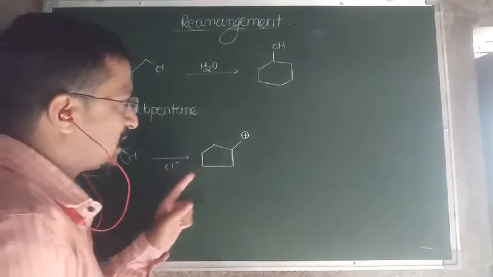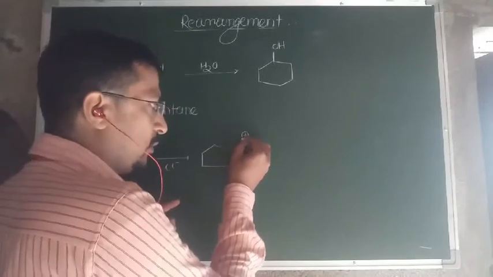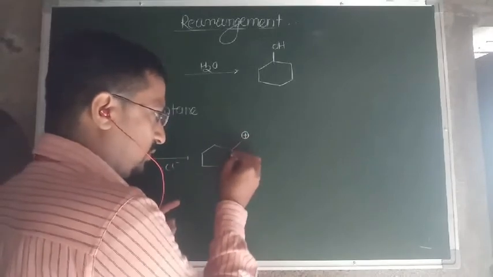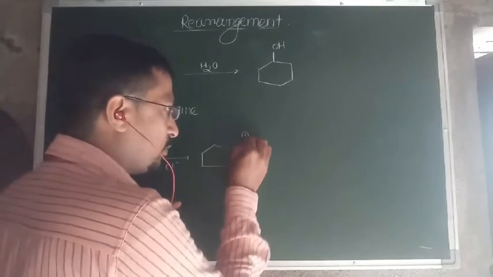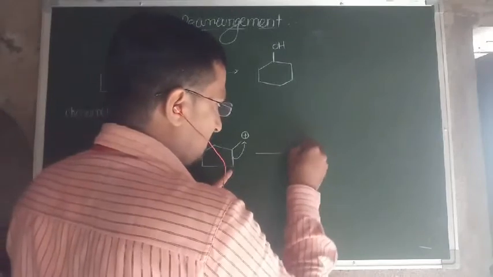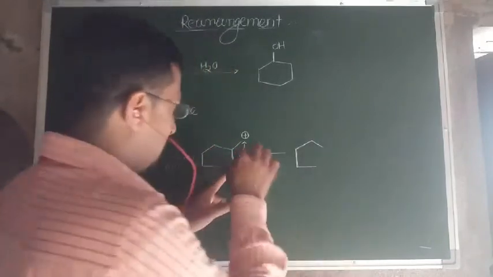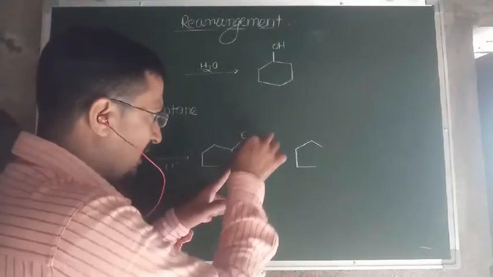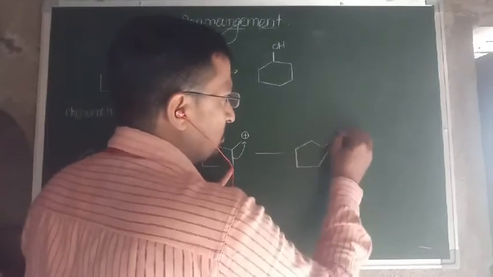How does the expansion occur here? If you consider the positively charged carbon, next to that is 1 and then 2, a 1-2 shift. So 1-2 bond shifting takes place. If I join this bond to the positively charged carbon, I first write the remaining structure as it is, like this. Then this bond, instead of this, attaches with the positively charged carbon, like this.